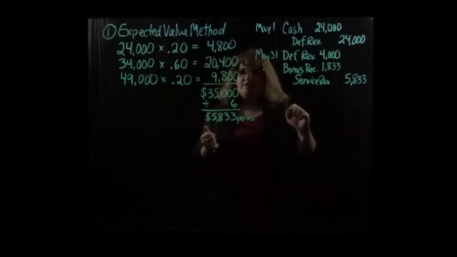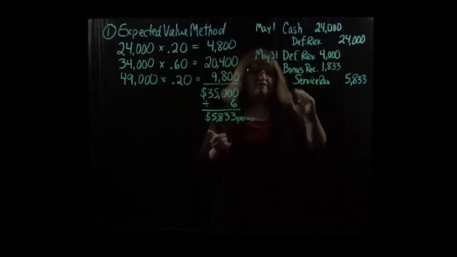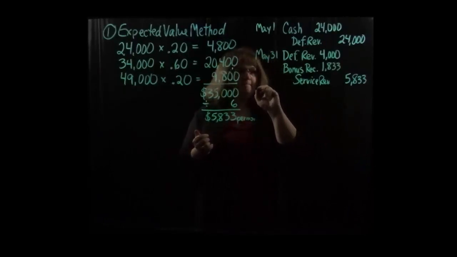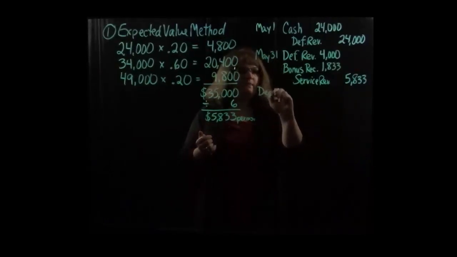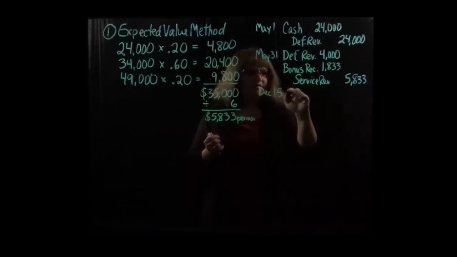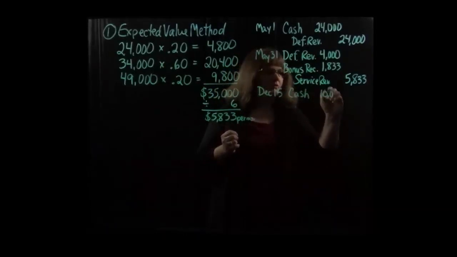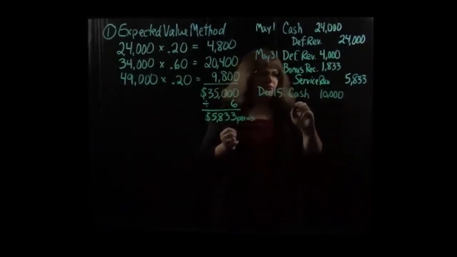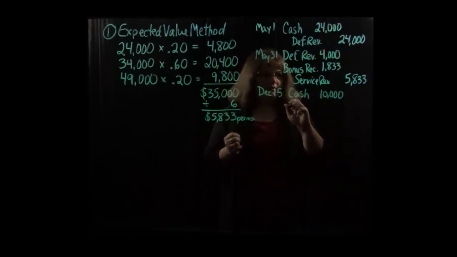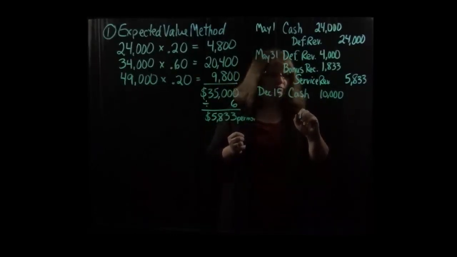If they ended up receiving the $10,000 bonus on December 15th, then they would debit cash for the $10,000, and credit the bonus receivable.